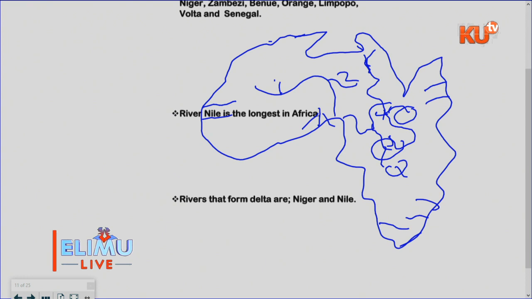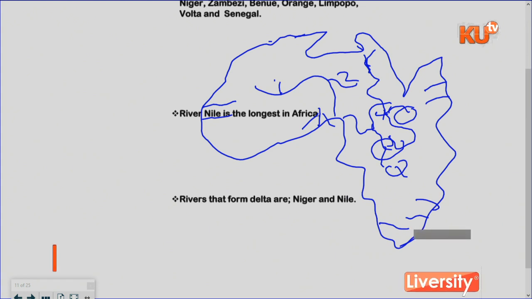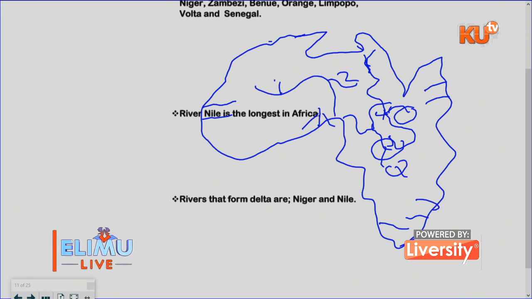So that is a brief explanation about what a river is, and a river can also act as a political boundary. When there are two countries, a river can divide them. A river provides water for us. A river can also provide other things, which is farming, water for irrigation, and other economic activities.